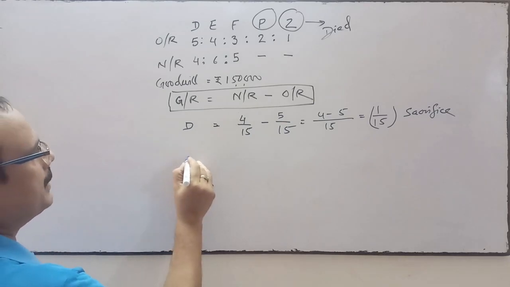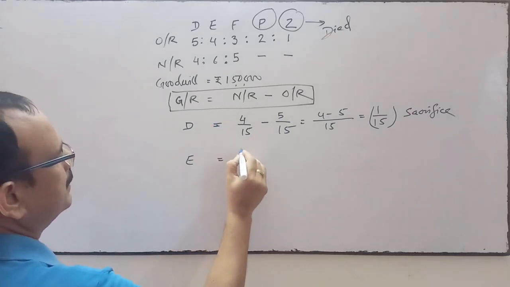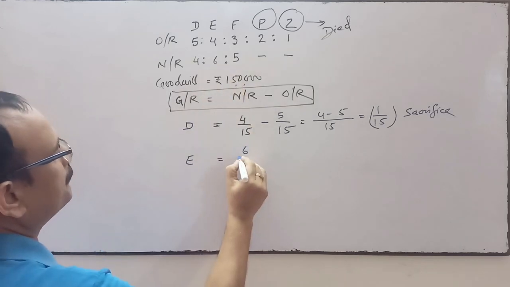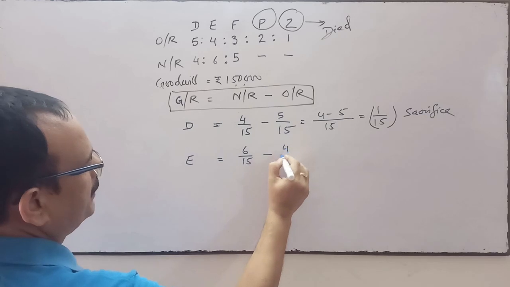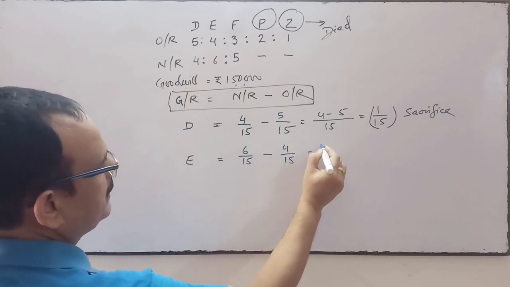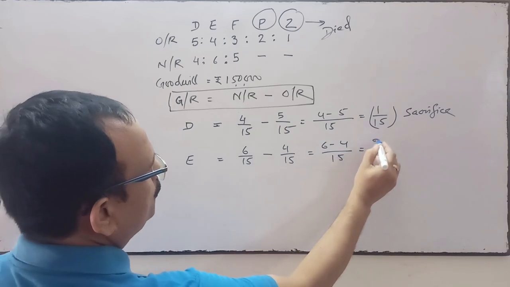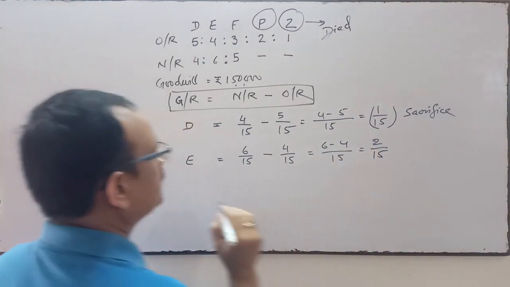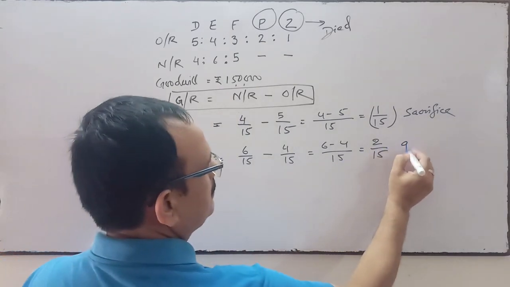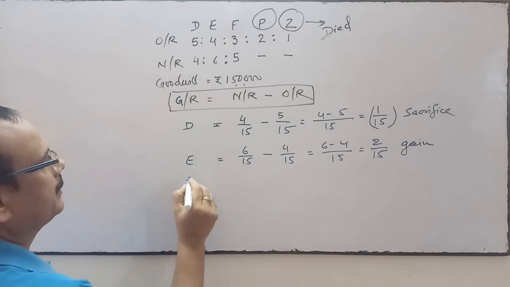Come to the next partner E. The new ratio is 6/15. Old ratio is 4/15. So he is the gainer by 2 by 15. He is gaining, because the formula is the formula of gain.